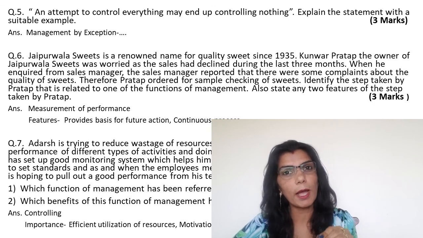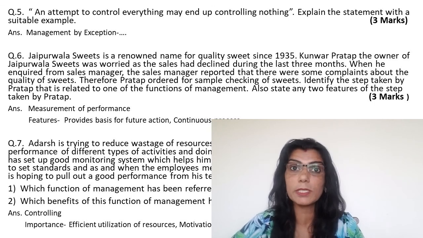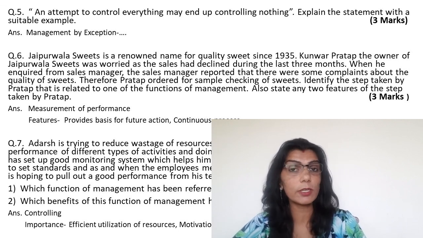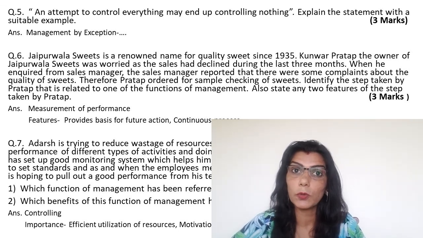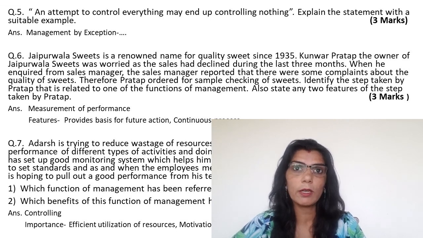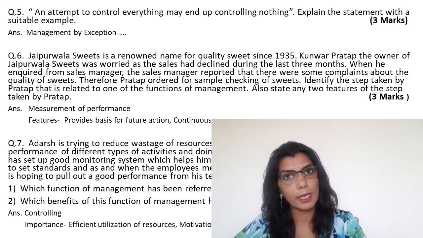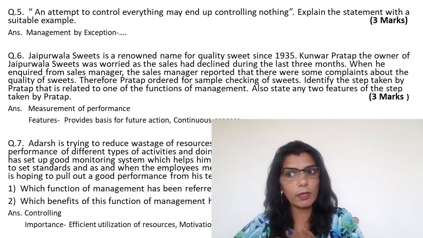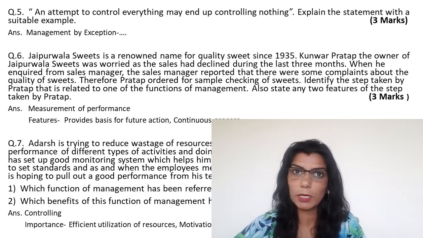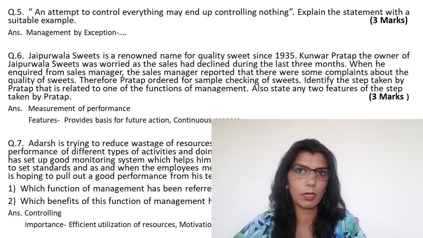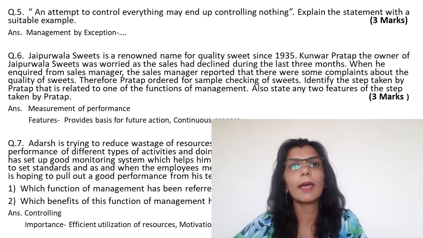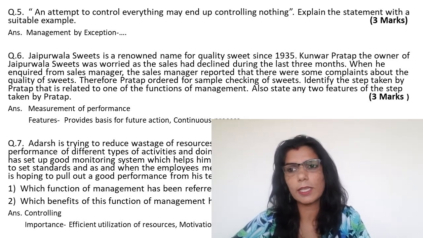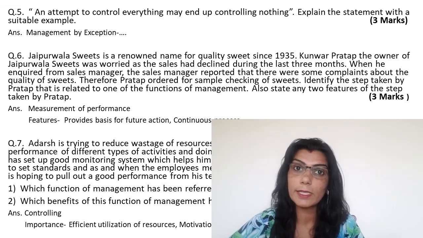There are some minor deviations which are in permissible limits. You have to ignore them. Only major deviations should be brought up to the notice of senior management so that necessary actions can be taken and deviations can be removed. Right? So here you have to explain this statement by giving such 2-3 lines, and then you can give an example also because they are asking for an example.